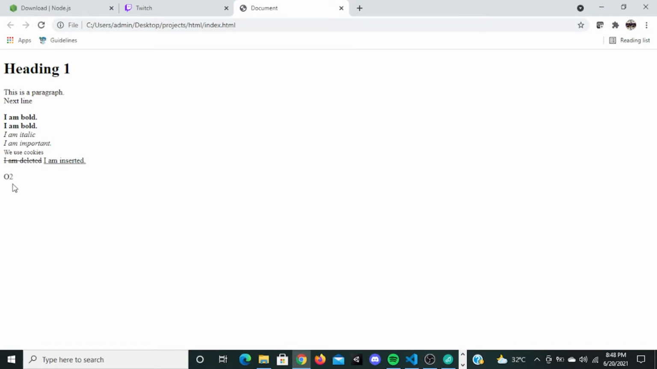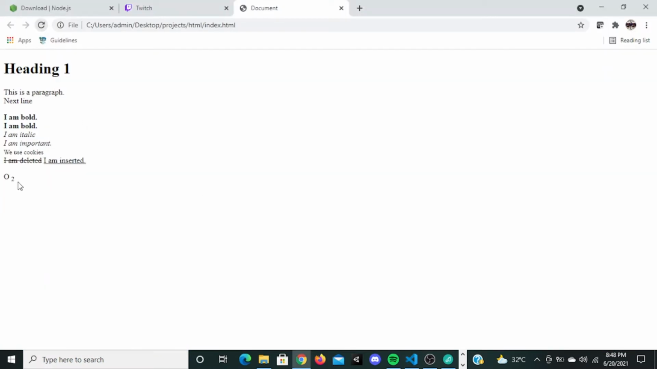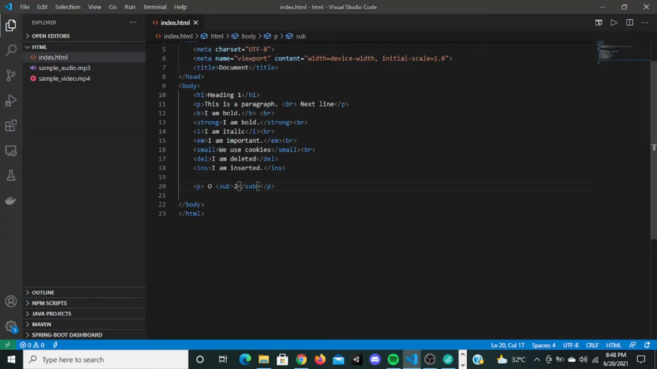Because O2 should be down, right? So to display the 2 down, you can just give O subscript and give 2. So if you save this, go here, refresh, the 2 will be displayed right now. Okay, so this is the subscript tag.